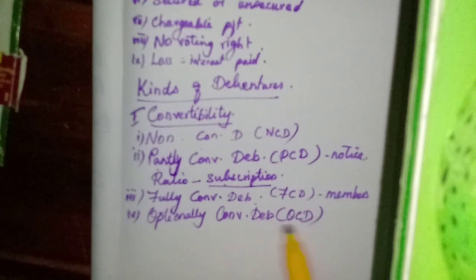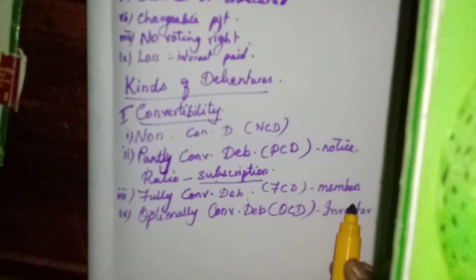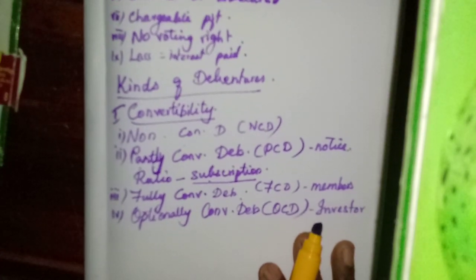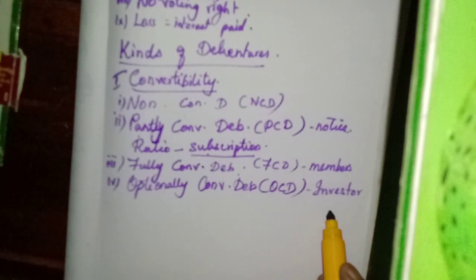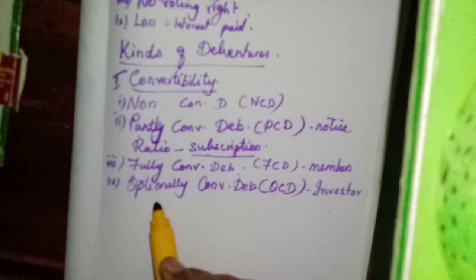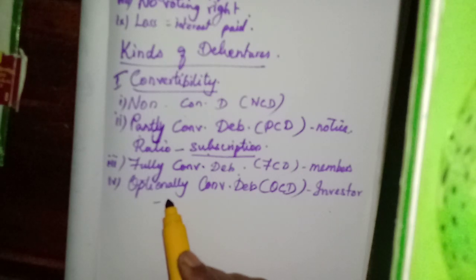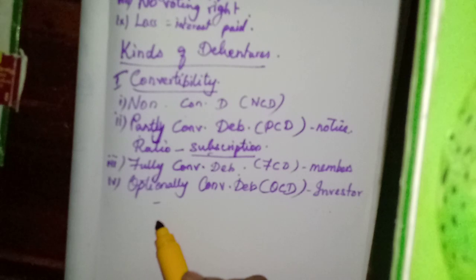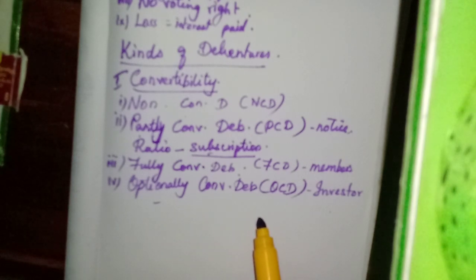Here, who has the option? The investor or the debenture holder. At his willingness, at his option, he can convert his debenture into shares. But everything will be decided at the time of issue of debentures. That means at the time of subscription.